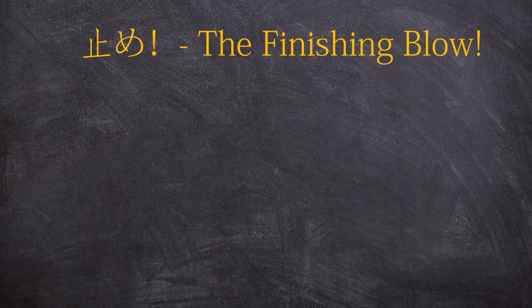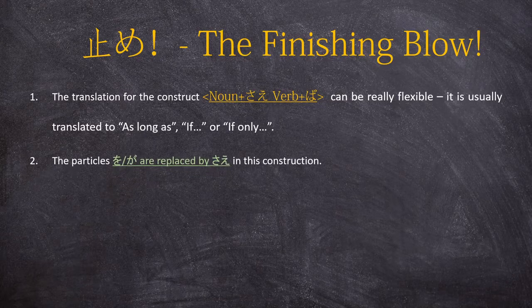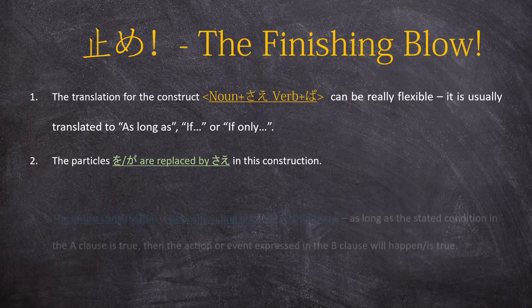And let's deliver the finishing blow to see what we have learned today. We have learned that the common translation for this construction can be really flexible, and it is usually as long as, or you can stumble upon if or if only, as I have said before. Also, you need to remember that the particles wo and ga are replaced by sae in this construction, as we have seen, especially in our second example.